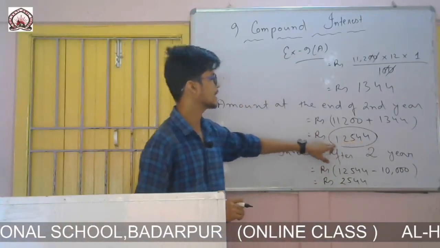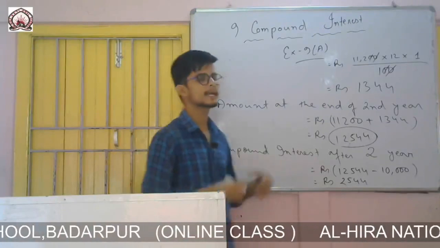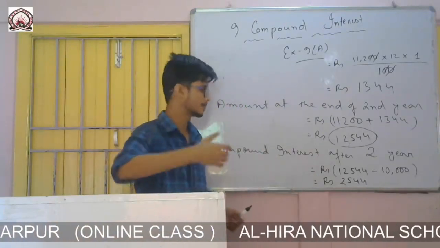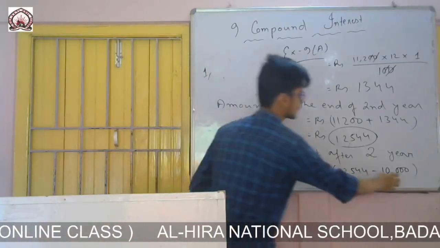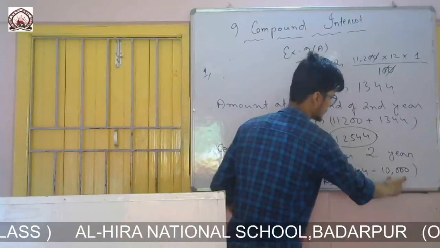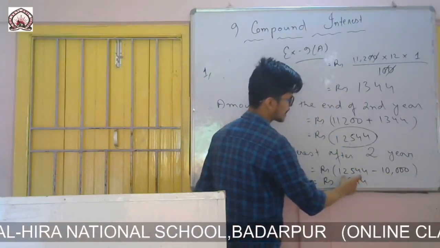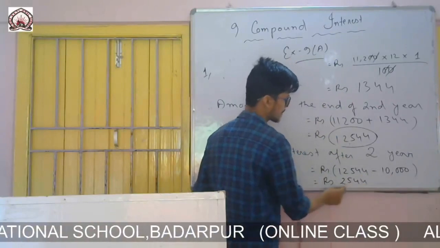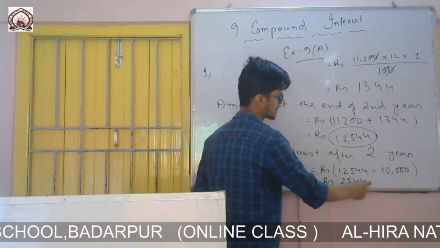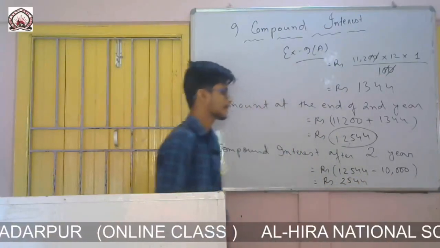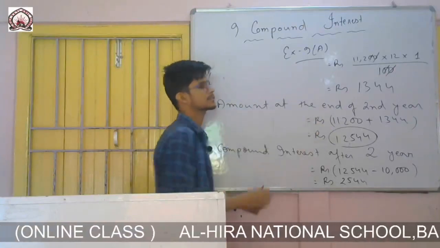The question is to find the amount that I have given as extra after taking this principal. So the difference is the interest amount that a person will give if he borrows 10,000 rupees.